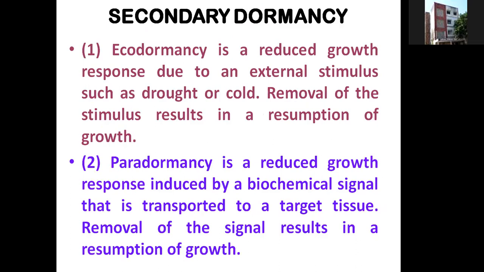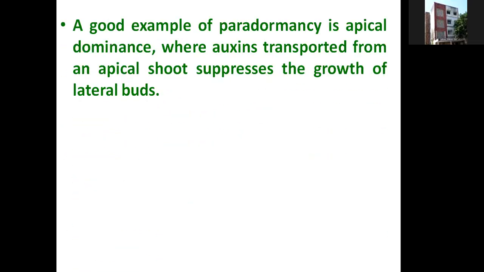Removal of the stimulus results in the resumption of growth. Paradormancy is a reduced growth response induced by biochemical signals that are transported to the target tissue, and removal of the signals results in the resumption of growth. If there is something interfering with seed germination, by removing that thing or that chemical, we can resume seed germination. A good example of paradormancy is apical dominance, where the auxins transported from the apical shoots suppress the growth of the lateral buds.